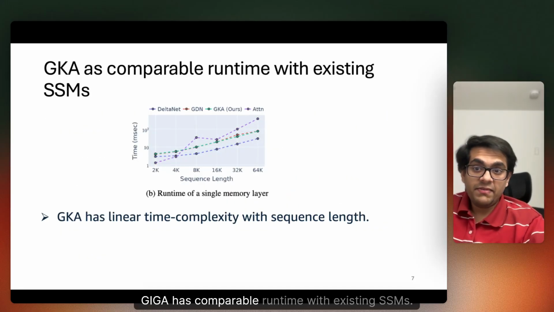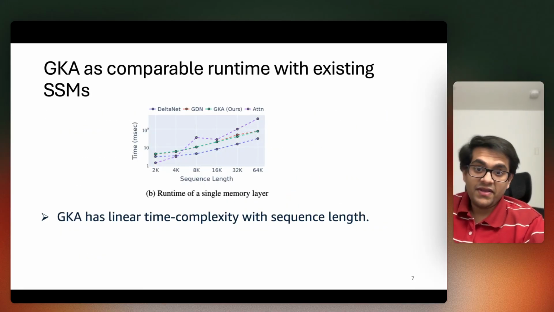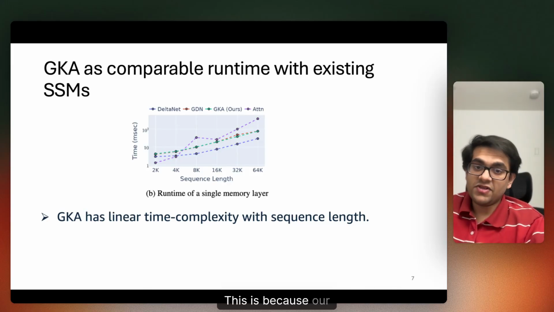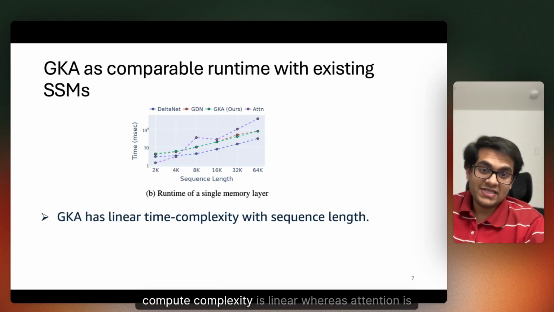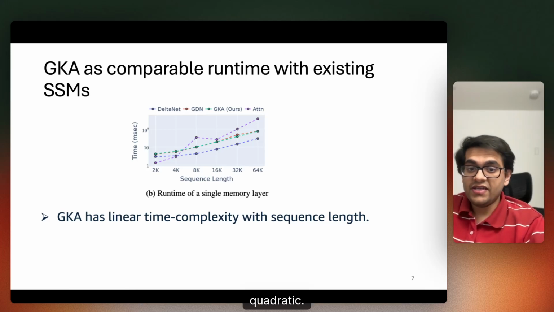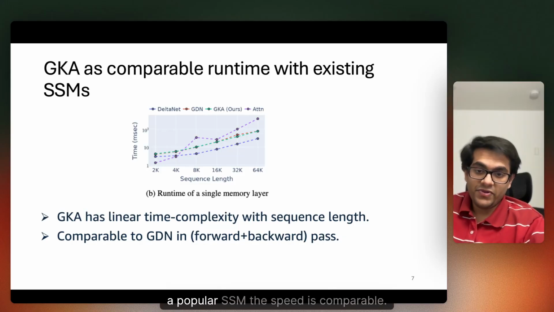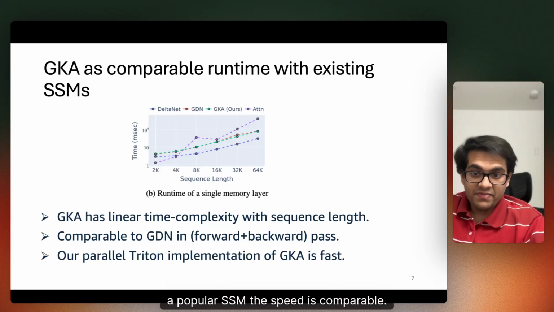GKA has comparable runtime with existing SSMs. In this plot, the green curve, GKA, you can see is faster than the purple curve, attention, as the sequence length increases. This is because our compute complexity is linear, whereas attention is quadratic. Interestingly, even though GKA does much more computation than Gated DeltaNet, a popular SSM, the speed is comparable, and this is because of our efficient Triton implementation.